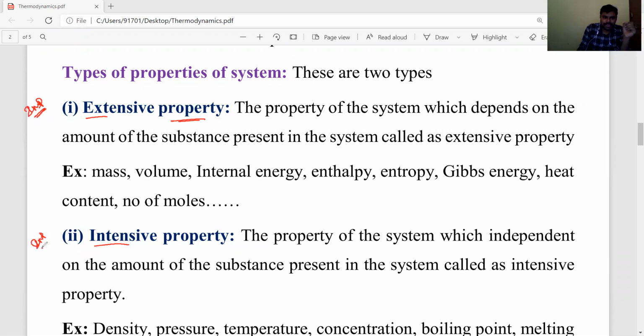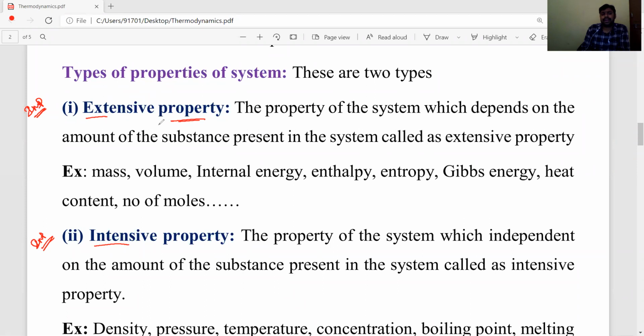These examples are asked directly in NEET and JEE examinations, like which of the following options belongs to extensive property, which belongs to intensive property, which does not belong to intensive property, which does not belong to extensive property. These examples are very, very important, and for board examinations also, a 2-mark question is compulsory from this chapter.